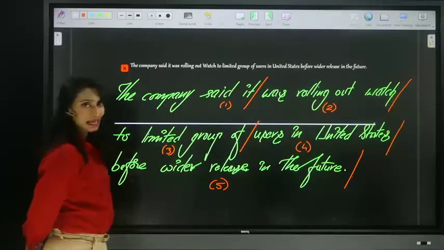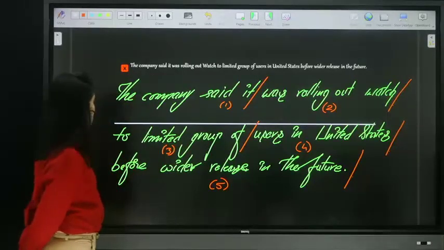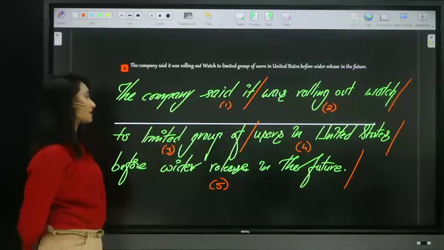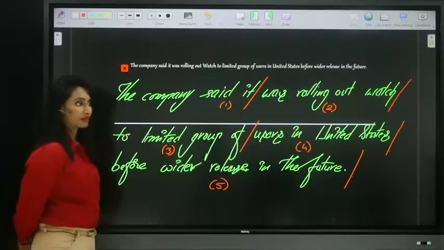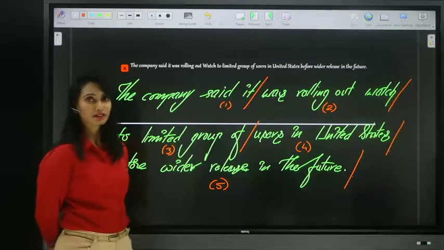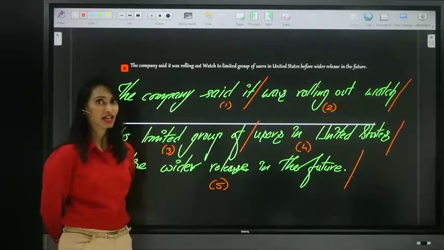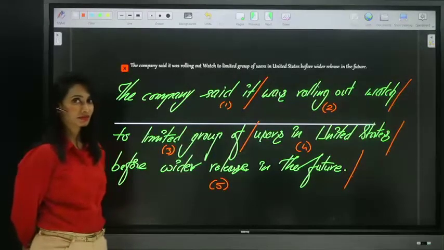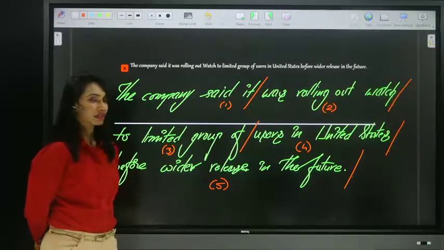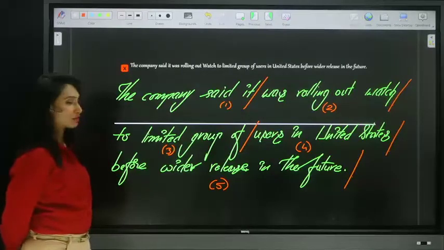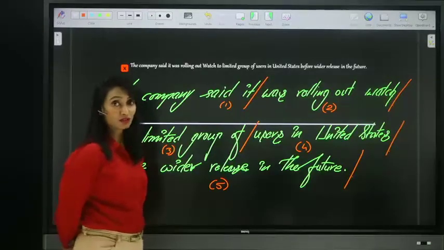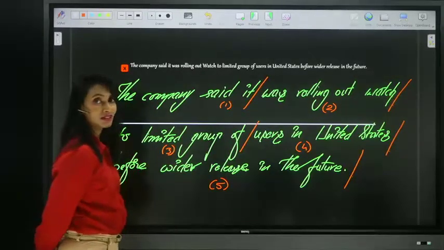The company said it was rolling out watch to limited group of users in United States before wider release in the future. No, you're near, Angela, but not clear. You're near to the answer, but not clear. No, no removal of anything. You have to place, but you cannot remove anything.